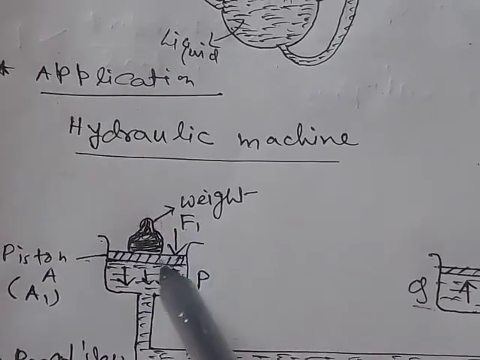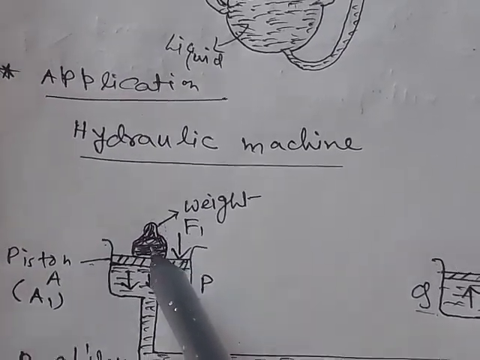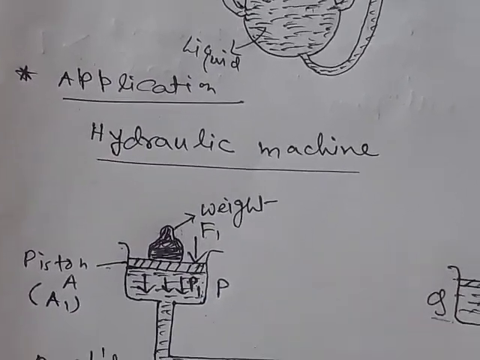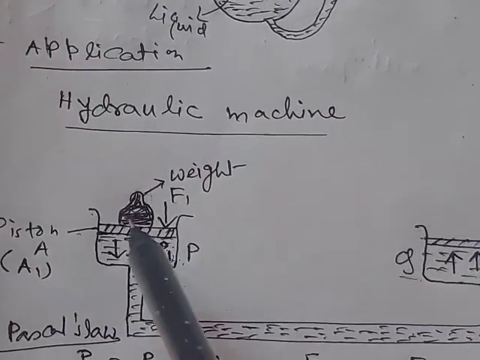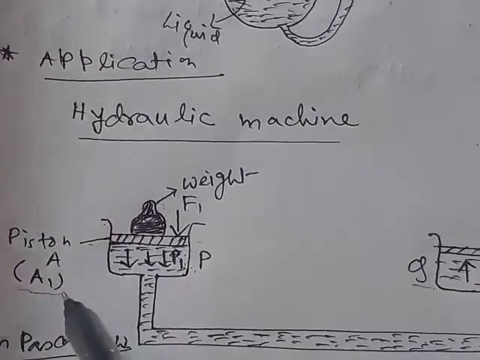This force is actually the weight of the material put on the piston. The cross sectional area of this piston is A1.